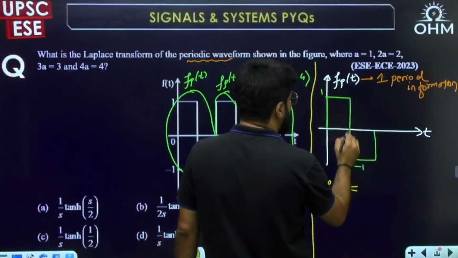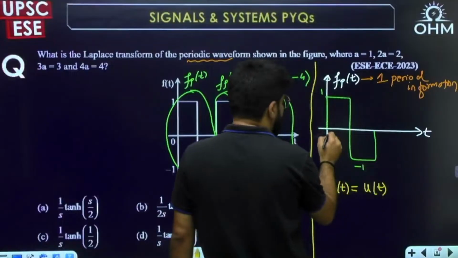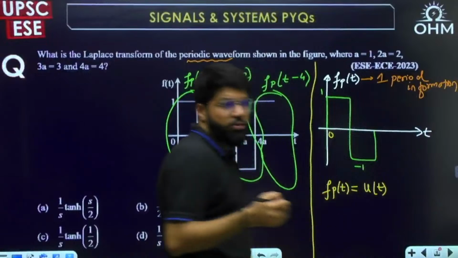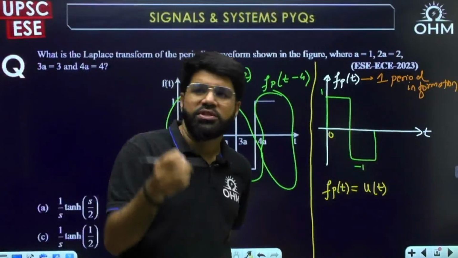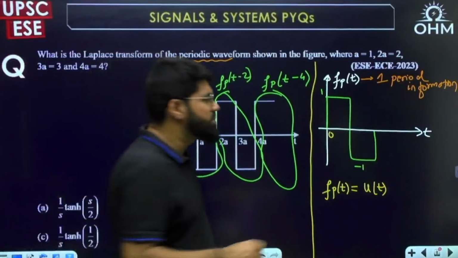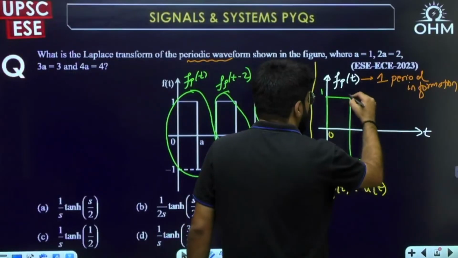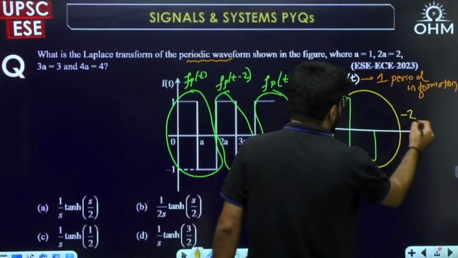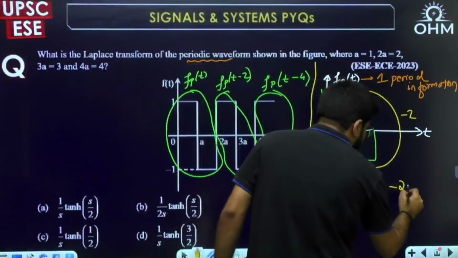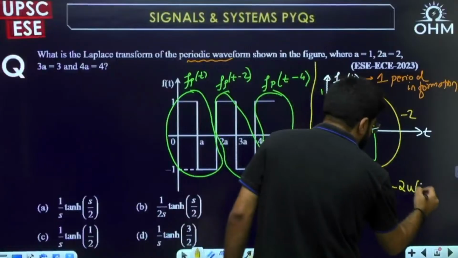FPT starts with the constant amplitude 1. Constant amplitude means you can use the unit step, UT, from 0. But if you only write UT, it goes till infinity, so there is a change in amplitude. Whenever you need a change in magnitude, you can talk about the unit step signal. For a change in slope, you talk about the unit ramp signal. Here the value changes from 1 to -1. How much is the change? It is -2. So you need to reduce the value by 2 here, so -2 times unit step, at t equal to 1. So U(t minus 1).